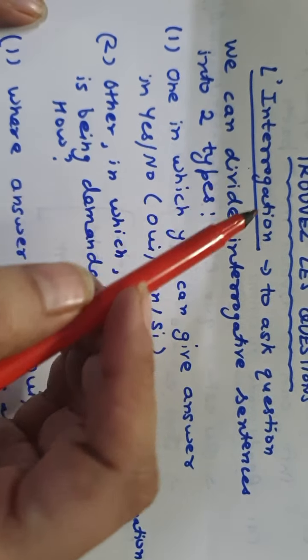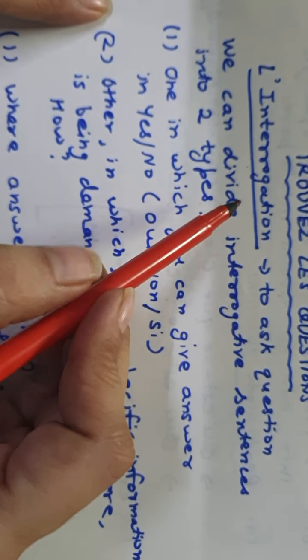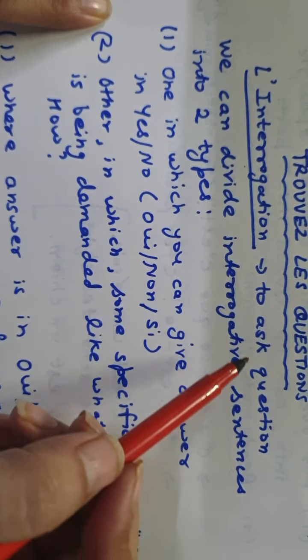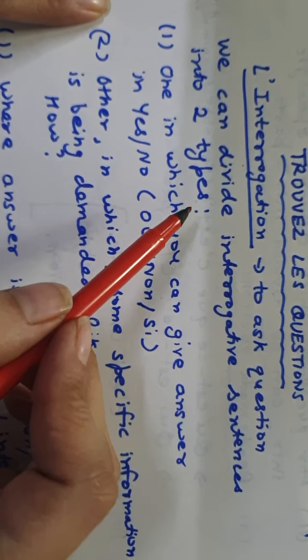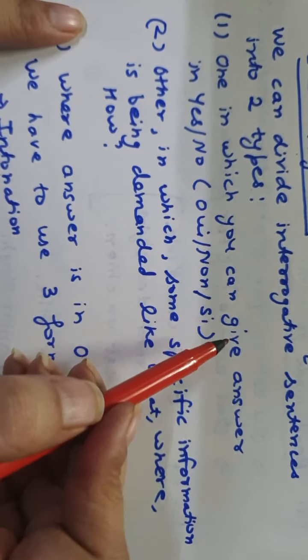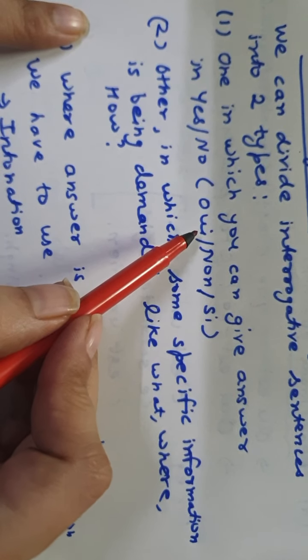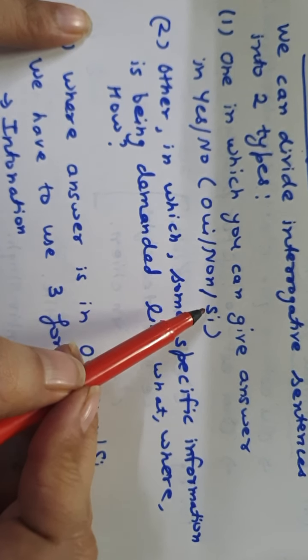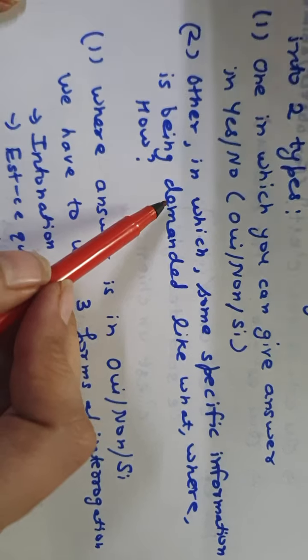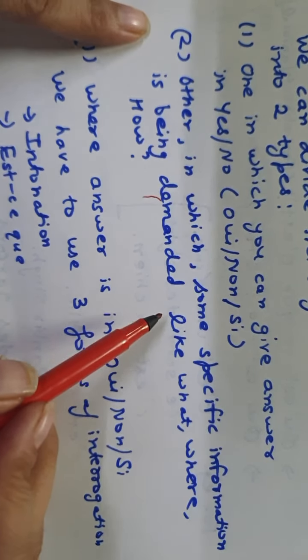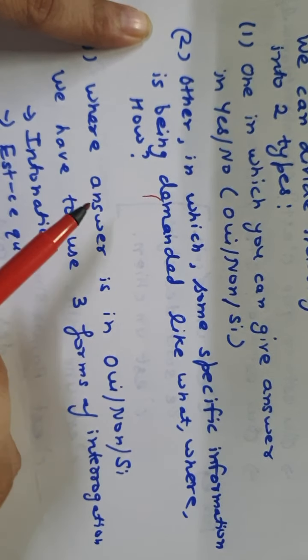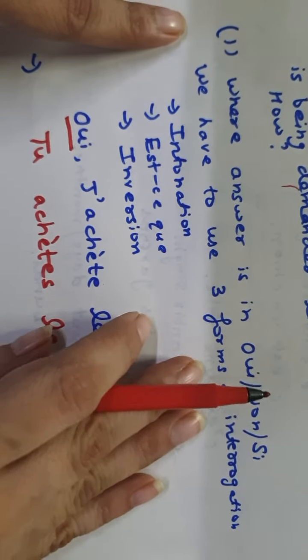L'interrogation, you all know what interrogation is. Interrogation is basically to ask a question, right? We can divide interrogative sentences into two types. One in which you can give the answer in yes or no, or in French you can answer in oui, non or si, and the other are questions in which some specific information is being demanded, like what, where, how. Okay, so let us start.